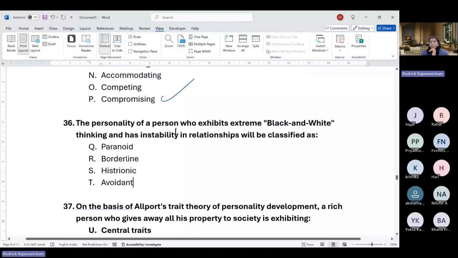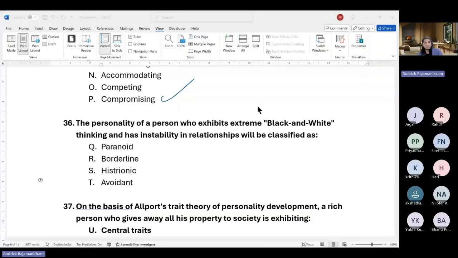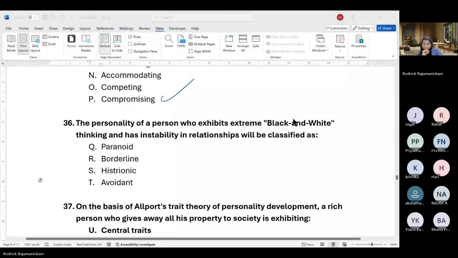So the person who exhibits extreme black and white thinking and has instability in relationships is likely to have which of the following personality disorders? Is it Q, R, S, or T?